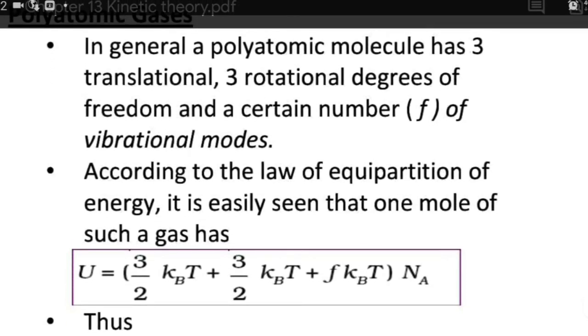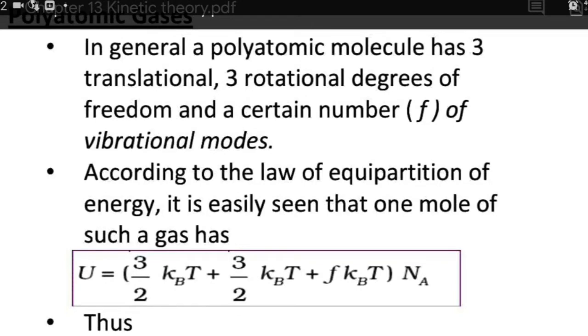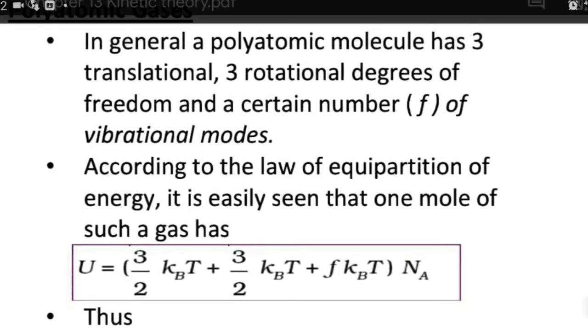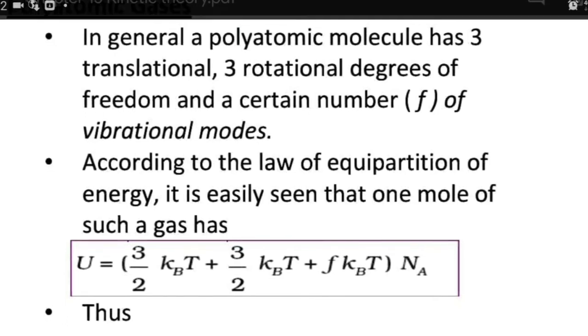And we know that for each translational degree of freedom, the energy associated with it is half kBT. In the same way, for each rotational degree of freedom, the energy associated with it is half kBT. But for one vibrational mode, the energy associated with it is kBT.